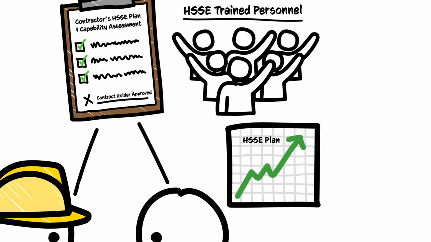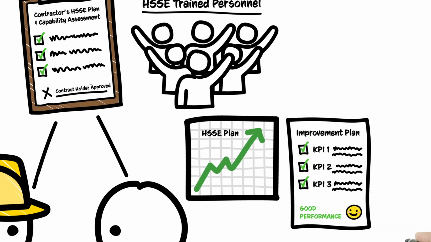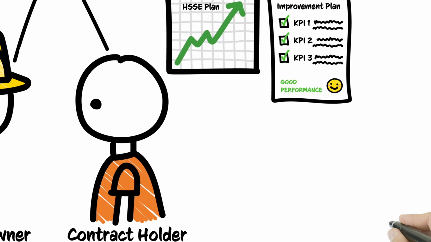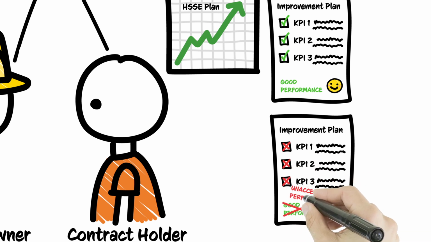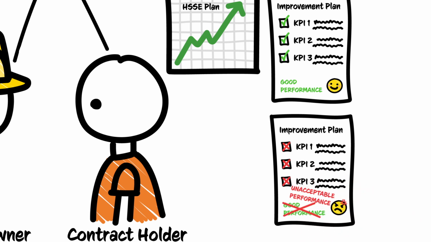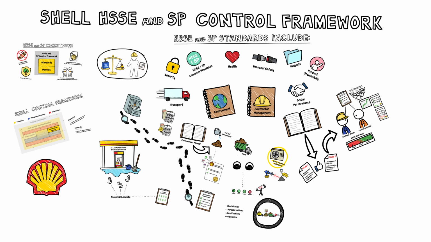They should regularly assess the HSSE performance and management of subcontractors. This includes improvement plans if KPIs are not met. Also, the contract holder must recognize good HSSE performance and apply consequence management to contractors that show unacceptable performance. That covers the Shell HSSE and SP Control Framework, with a special focus on the environment and contractor management manuals.